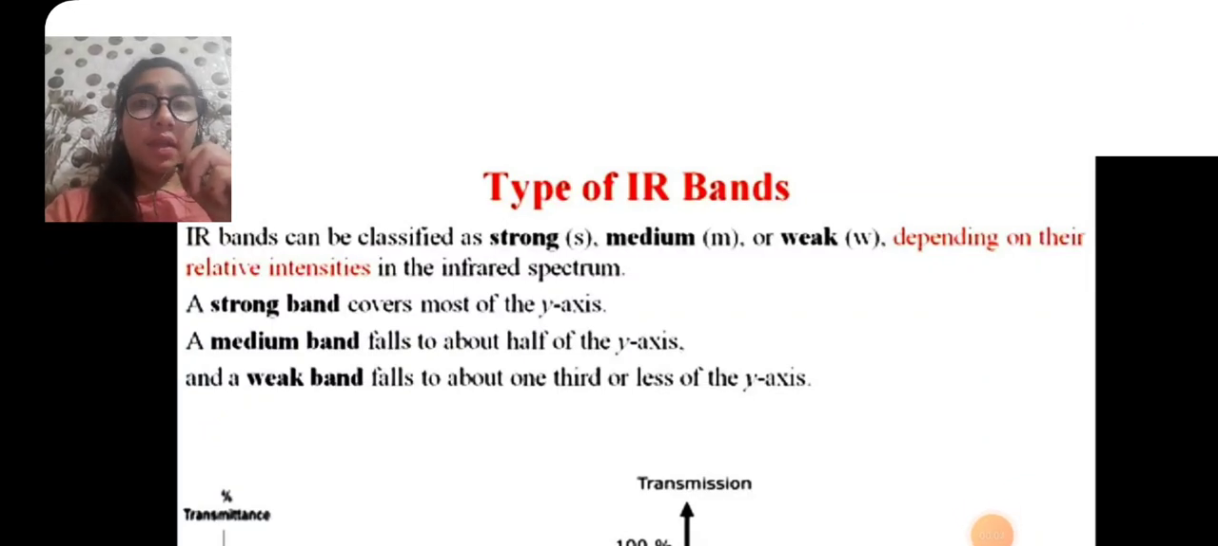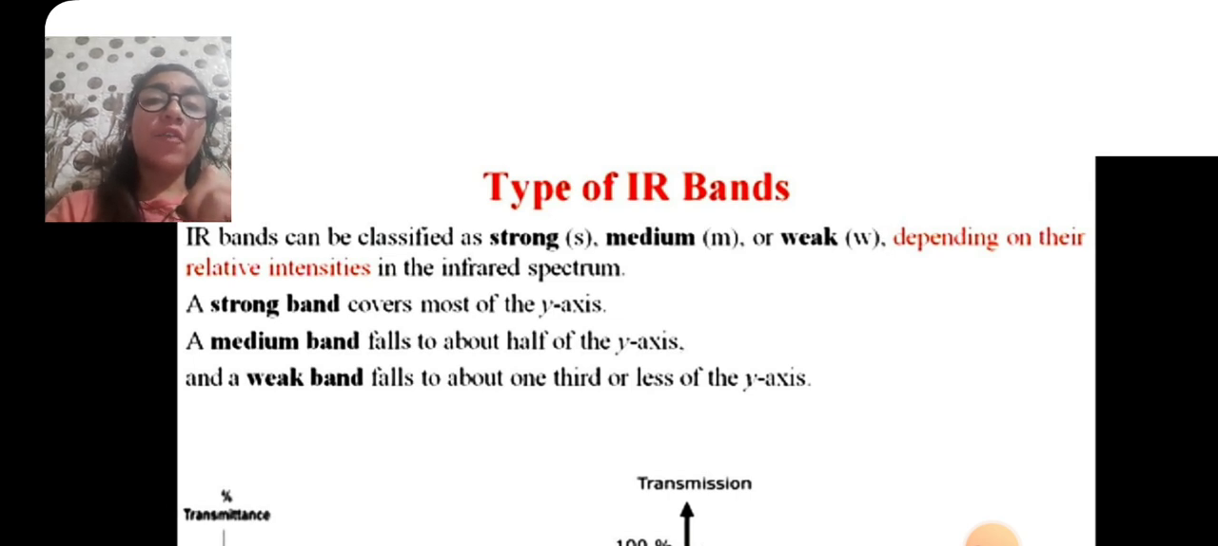Today I am here to discuss the topic types of IR bands. IR bands can be classified as strong, medium, or weak depending on their relative intensities in the infrared spectrum. A strong band covers most of the y axis, a medium band falls to about half of the y axis, and a weak band falls to about one third or less of the y axis.